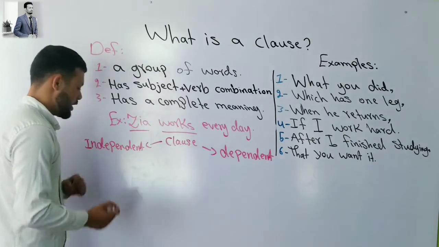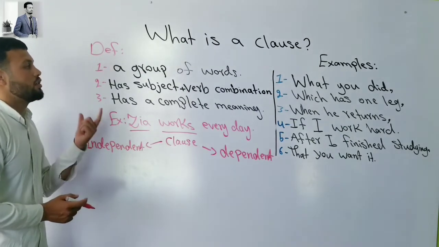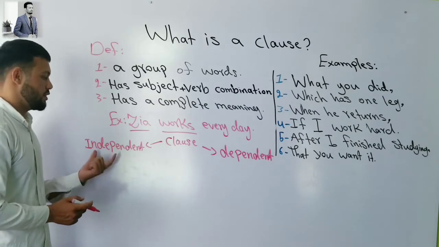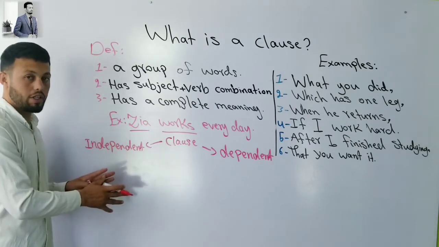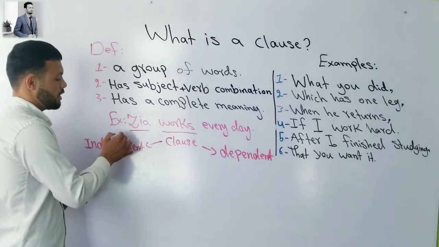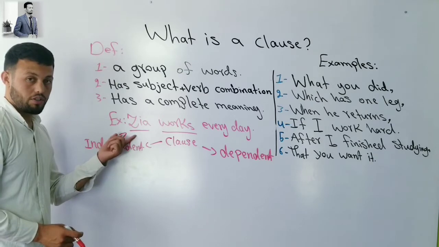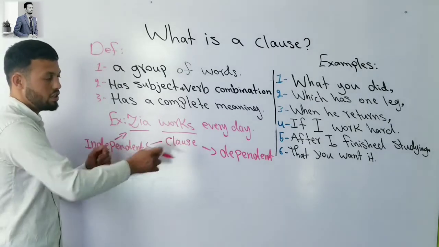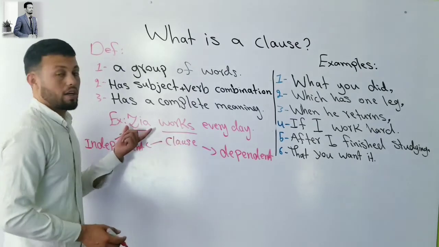Now, what is an independent clause? An independent clause is a group of words, has a subject and verb combination, and it has a complete meaning by itself. We call this an independent clause because it does not need any other clause to make a complete meaning.